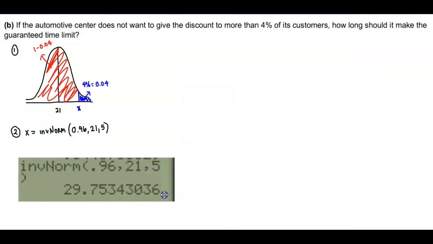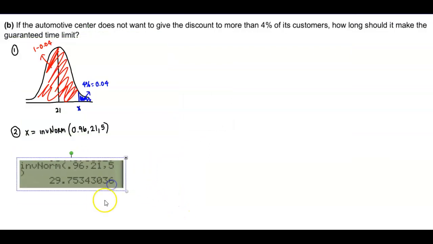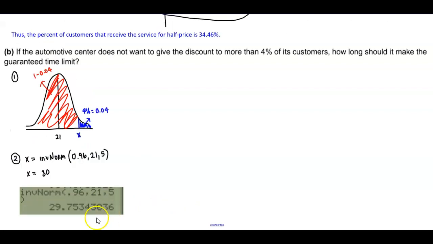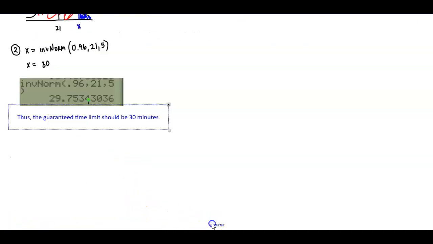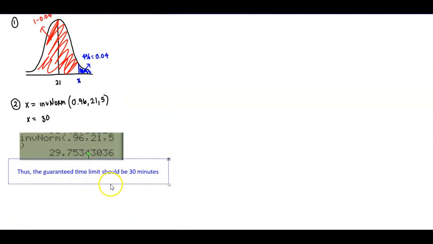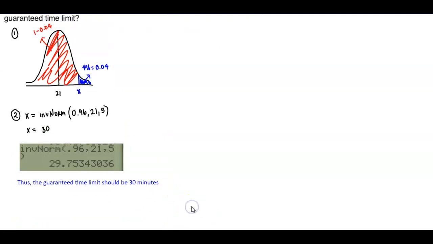Here we get 29.75. So we can round that to approximately 30. And so therefore, we can say that the guaranteed time limit should be 30 minutes.